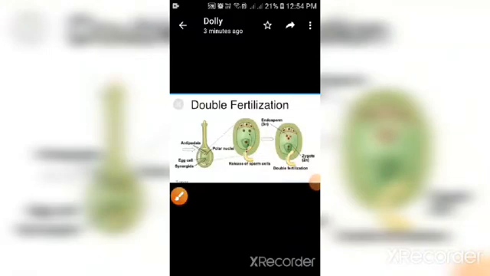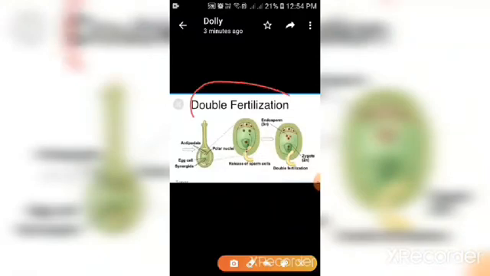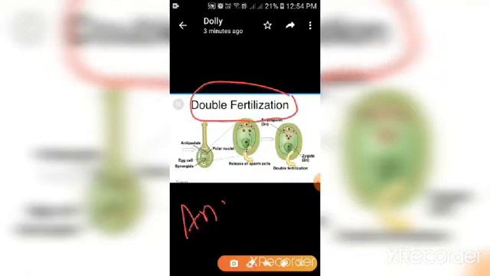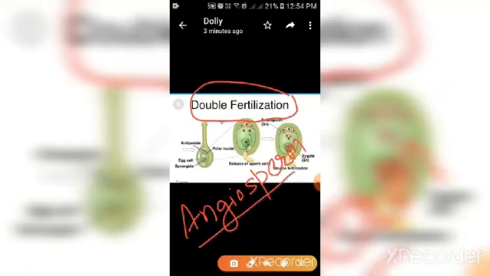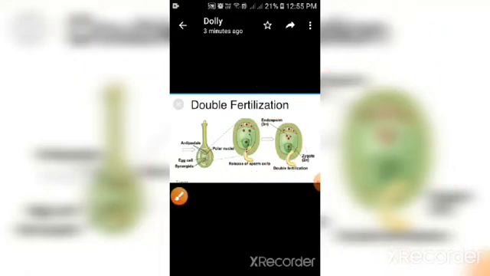Now next, another very important topic is double fertilization. Dear students, double fertilization is a unique feature of angiosperms. एंजियोस्पर्म्स का ये यूनिक फीचर है डबल फर्टिलाइजेशन, which means that double fertilization is only present in angiosperms. It is absent in the rest of the plants. Now what happens in double fertilization?